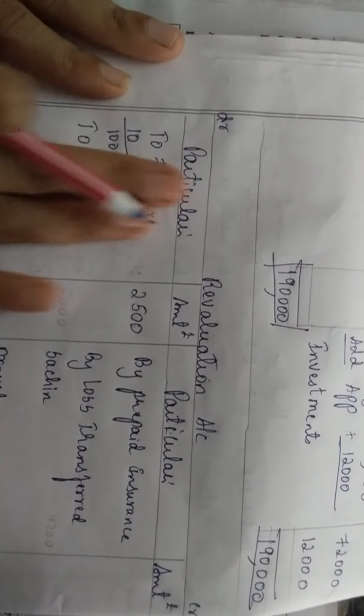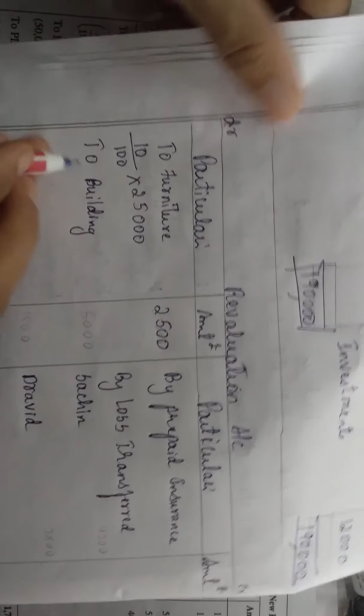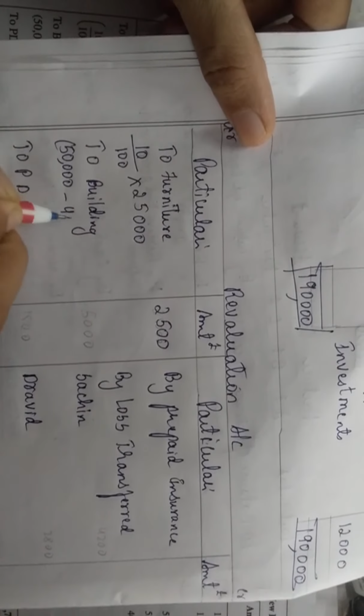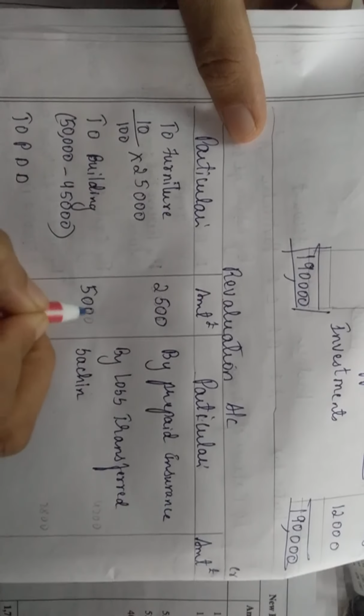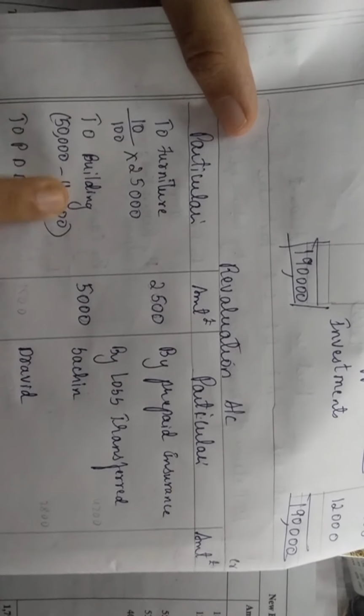50,000 ಇತ್ತು, ಈಗ 45,000 ಆಗಿದೆ. So value has come down, value ಕಡಿಮೆ ಆಗಿದೆ. When value ಕಡಿಮೆ ಆಗಿದೆ, less ಆಗಿದೆ ಅಂದ್ರೆ you will write in the debit side. To building you write and please show it was 50,000. See, assets ಅಲ್ಲಿ ನೋಡಿ minus ಈಗ 45,000. So when you minus you will get correct 5,000. Yes. Okay, depreciation I wrote, value ಕಡಿಮೆ ಆಗಿದೆ I wrote.